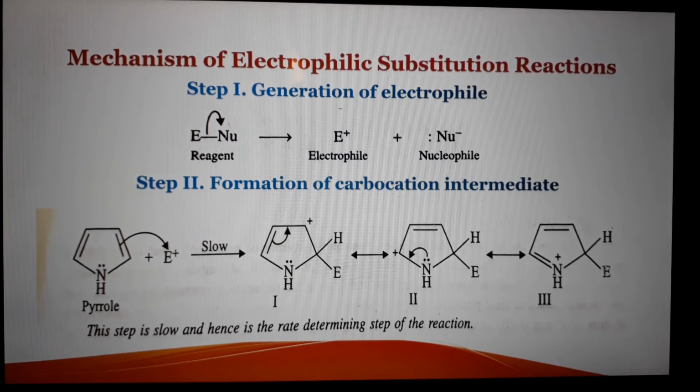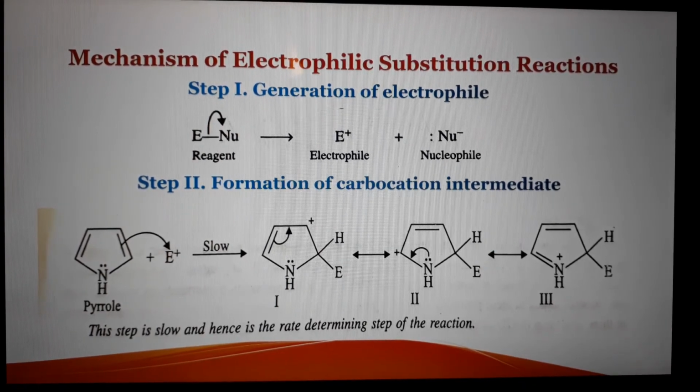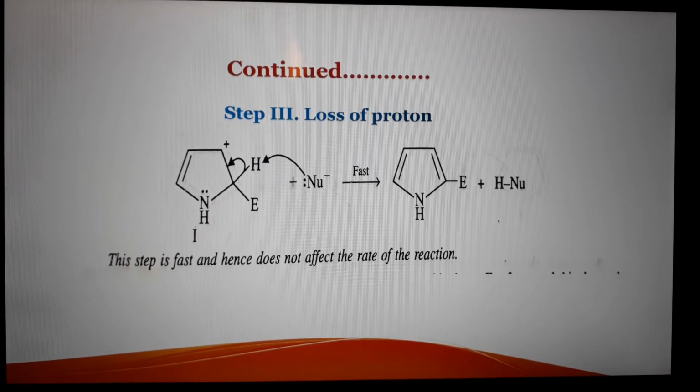The electrophile attacks the heterocyclic ring at the second position preferably, due to more resonance stability of the intermediate formed. In case of attack at the second position, this carbocation is resonance stabilized. The last step is loss of a proton and formation of the substituted heterocyclic compound, substituted pyrrole here.